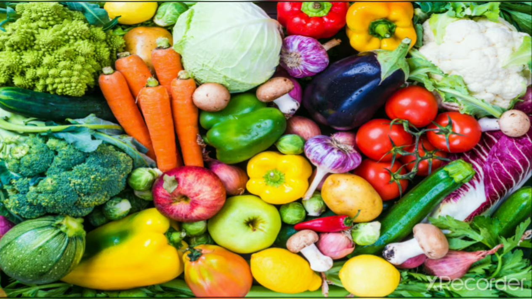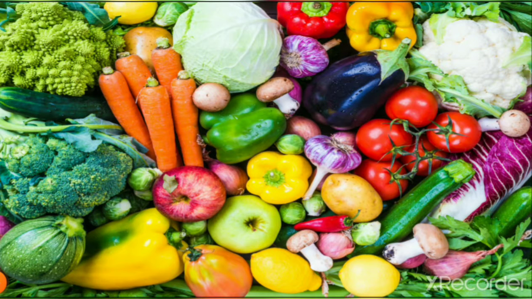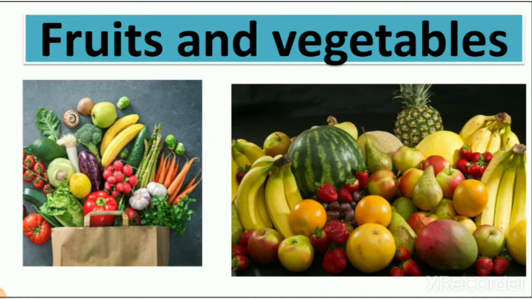So in this lesson we learn different types of fruits and vegetables and other food we get from plants. We also learn how different parts of the plant we eat in our food, right?